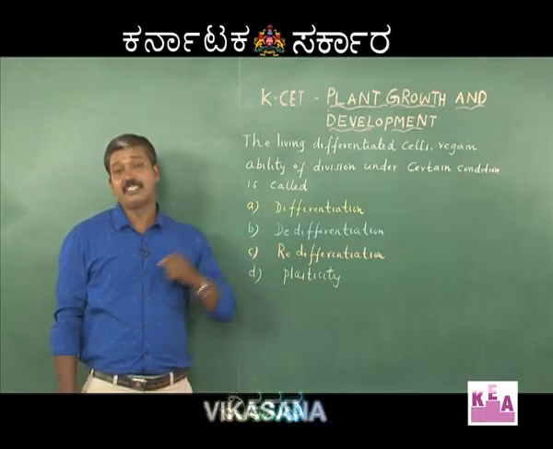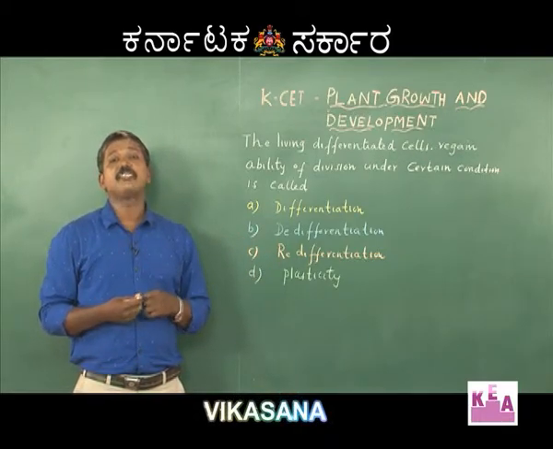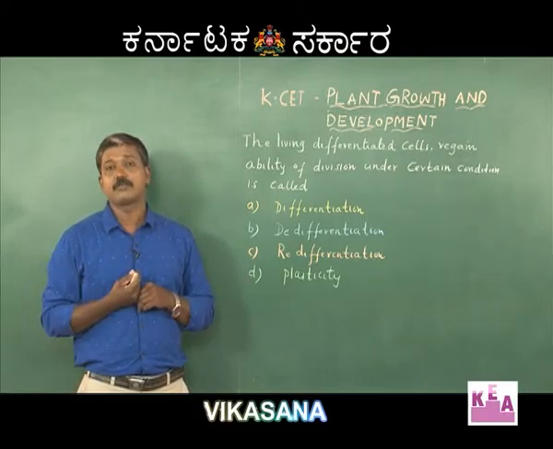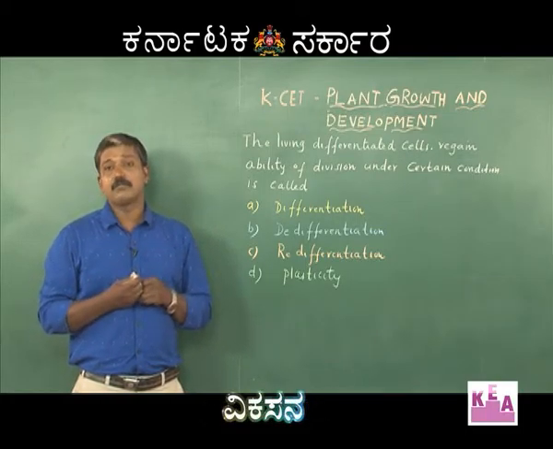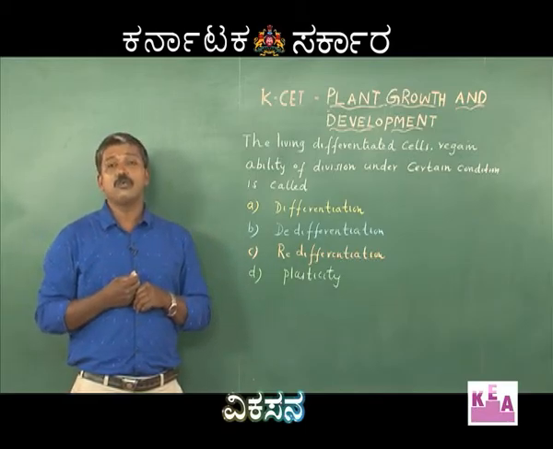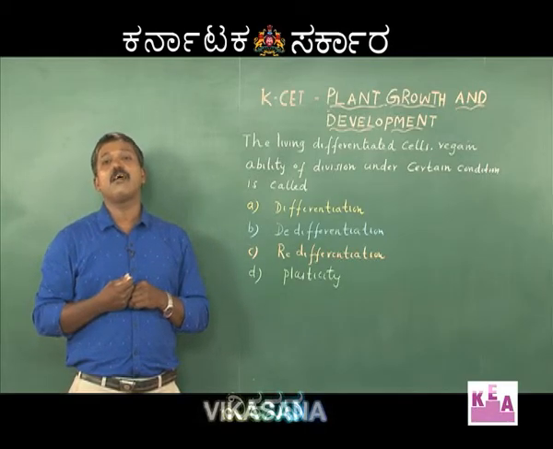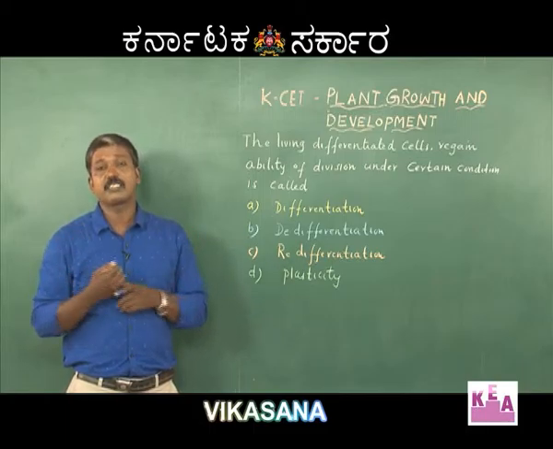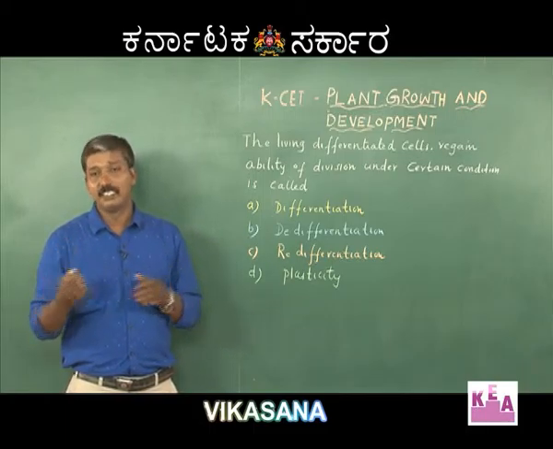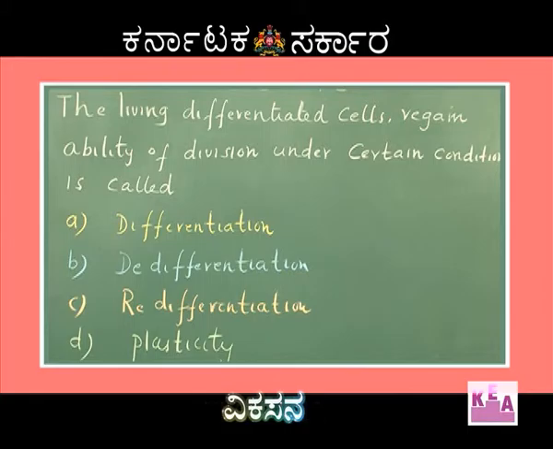Third one is redifferentiation. Once the de-differentiated tissue produces the new cells, these new cells in turn undergo one more time maturation or differentiation. This process is called redifferentiation. So, in the question, since it is the differentiated cells that regain the ability to divide, the option is B, de-differentiation.